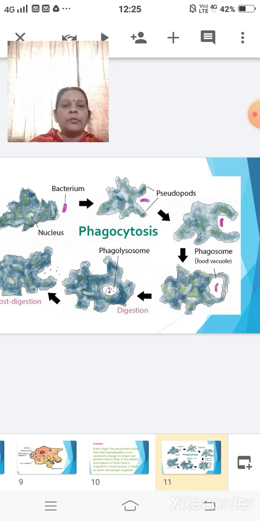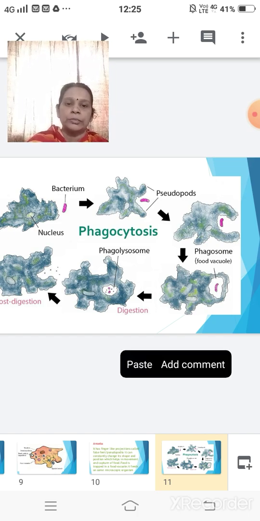So here children, you found that as digestion takes place in the higher organisms, in the same way it takes place in the amoeba also, under the 5 steps of nutrition.